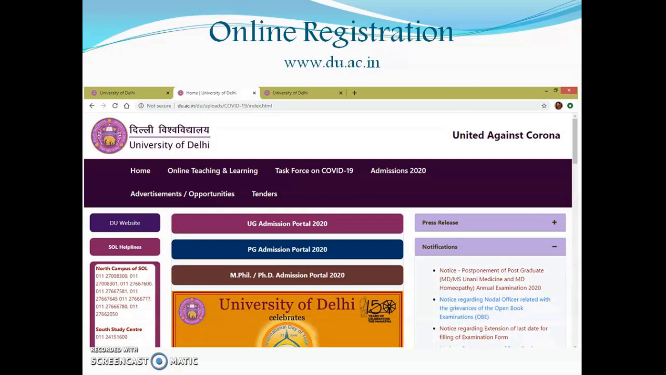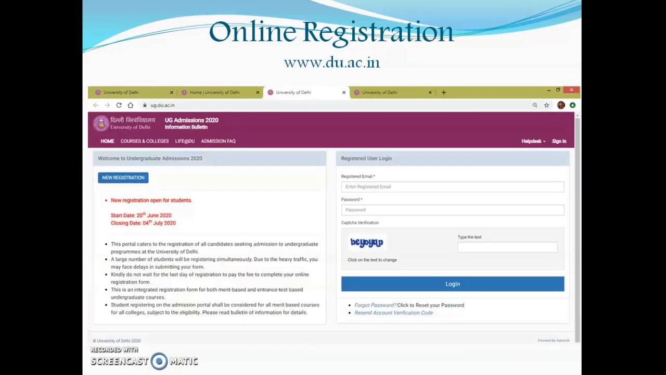So for online registration, just open the homepage of University of Delhi, www.du.ac.in. Click on UG Admission Portal 2020. The moment you click on this, you will be able to see this page where you have to register. So on the left side, you will be able to see a tab, New Registration. In fact, on this page, you can also see the dates that the portal will remain open from 20th June 2020 and it will close on 4th July 2020.